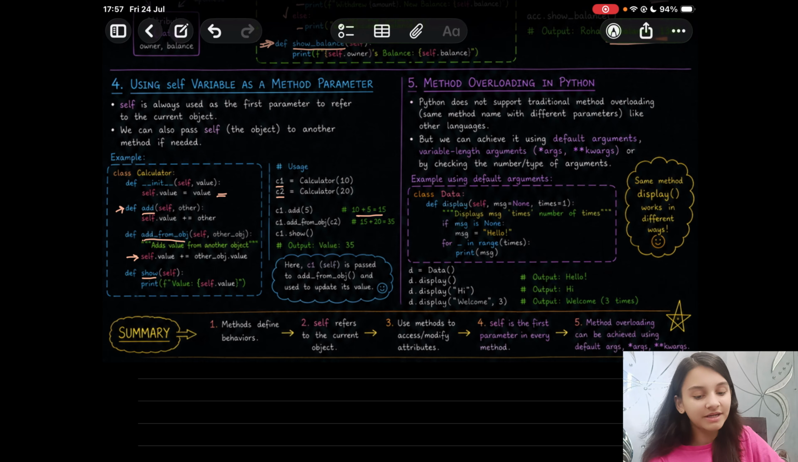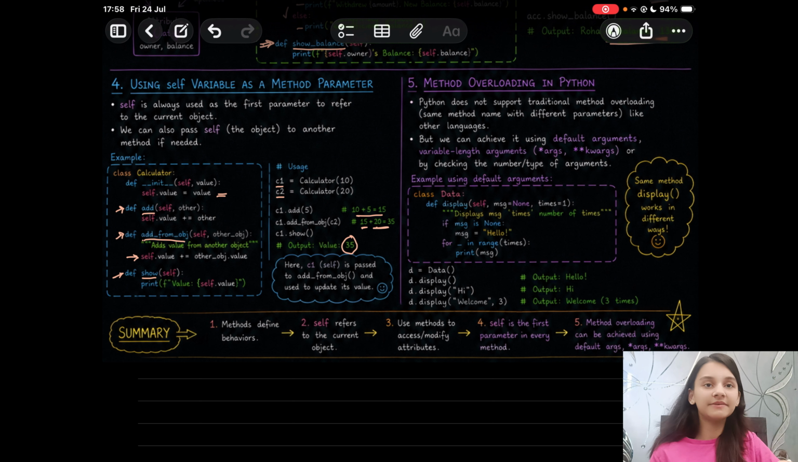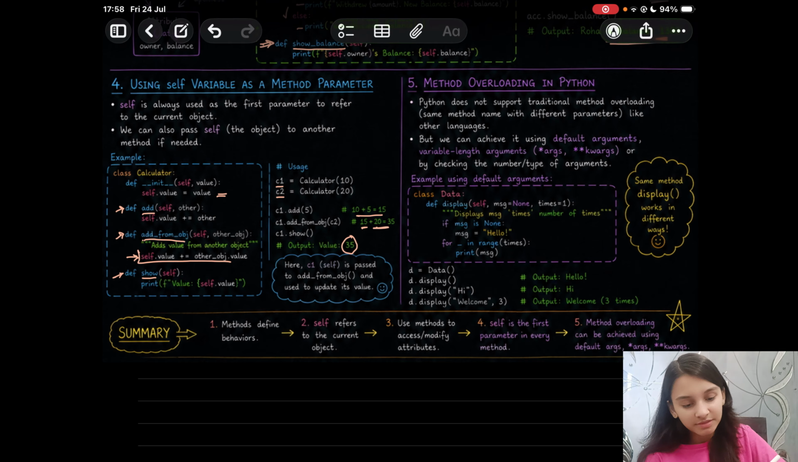Then next C1.add_from_object method, this one, it will add the value from another object. So this time earlier it was 15, now 20 will be added. 15 plus 20 makes it 35, right? Now C1.show will give you the final output value as 35. So here C1 self is passed to add_from_object and used to update its value. This is a very important point here.